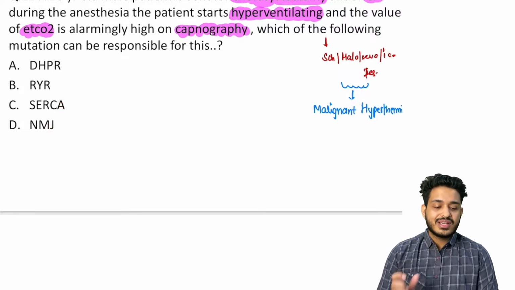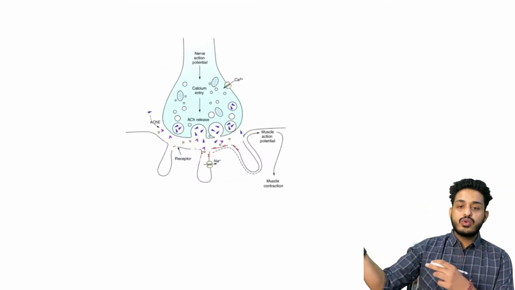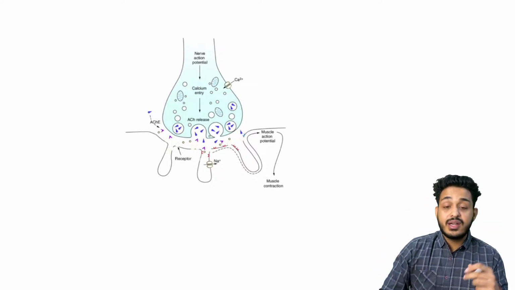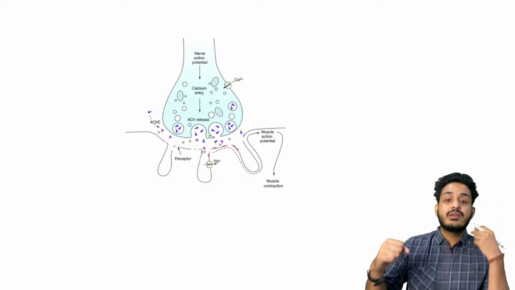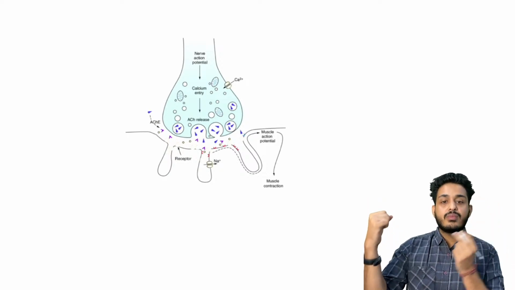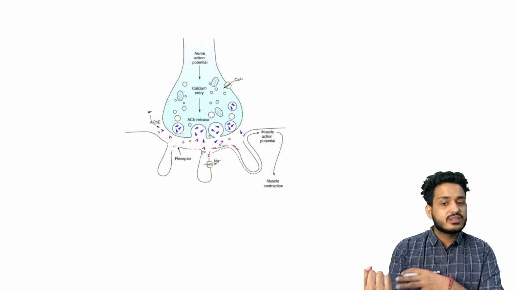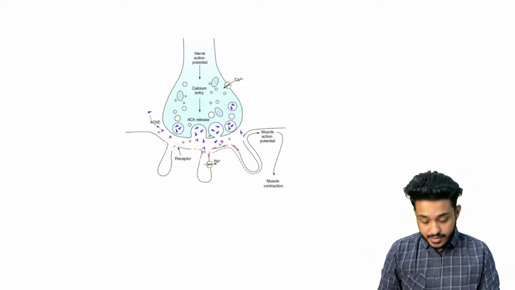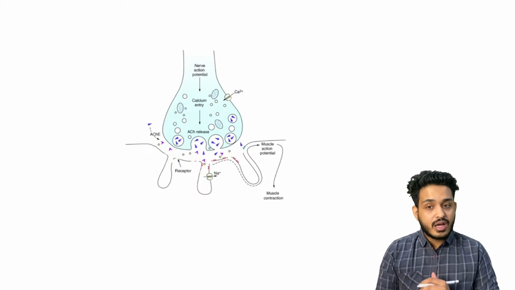So let me make you understand how this thing is happening, right? Suppose I want to contract this muscle. For the contraction, I need to think about it, right? The information from my brain will go till here, and then what will happen here? Certain neurotransmitters will come, and they will produce contraction because of actin and myosin, right? You understand this? So how this conduction is happening, and now we are looking at a nerve muscle junction.